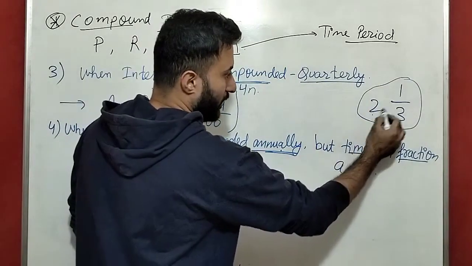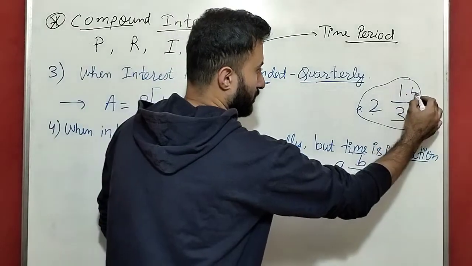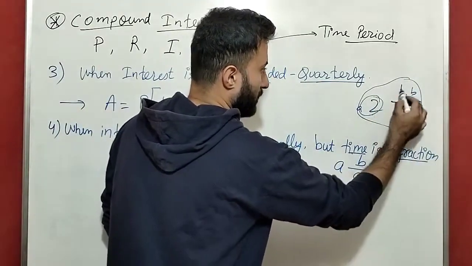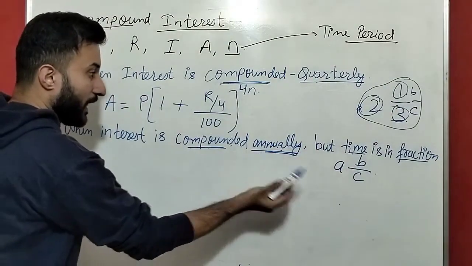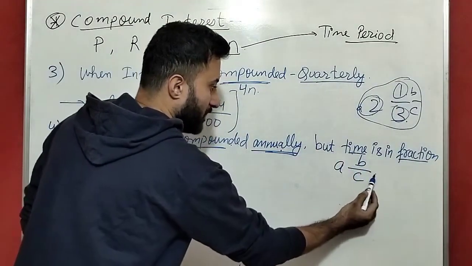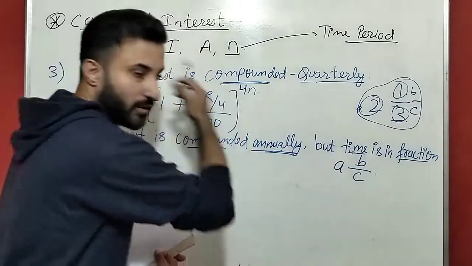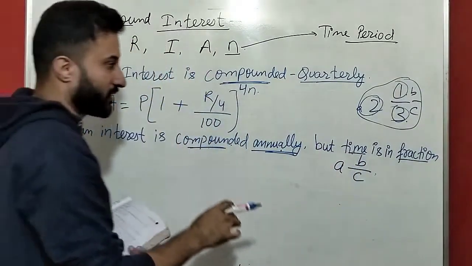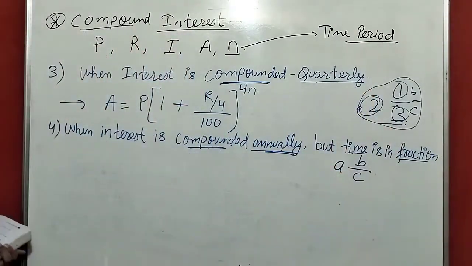So this is A, B by C. Okay, when it is compounded annually and time is in fraction, A, B by C, mixed fraction. Like this, as I have given the example, like that you will get.